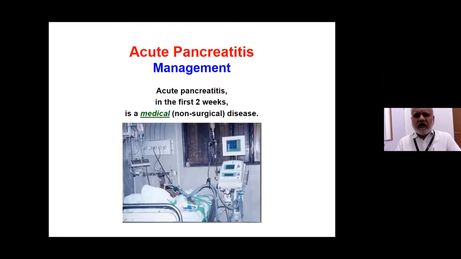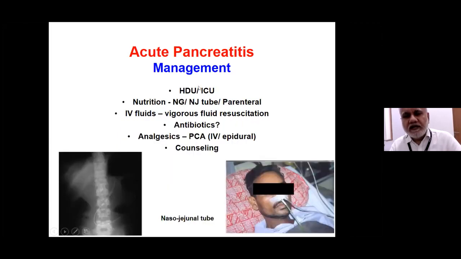Now, by and large, acute pancreatitis in the first 2 weeks is a medical, that means a non-surgical disease. So there is very little role of surgical intervention in the first 2 weeks of acute pancreatitis, except when there are complications which need surgical intervention, such as gangrene and perforation, or a massive bleed which cannot be controlled by radiological interventions. Patients with moderate or severe pancreatitis should appropriately go to a high dependency or intensive care unit.